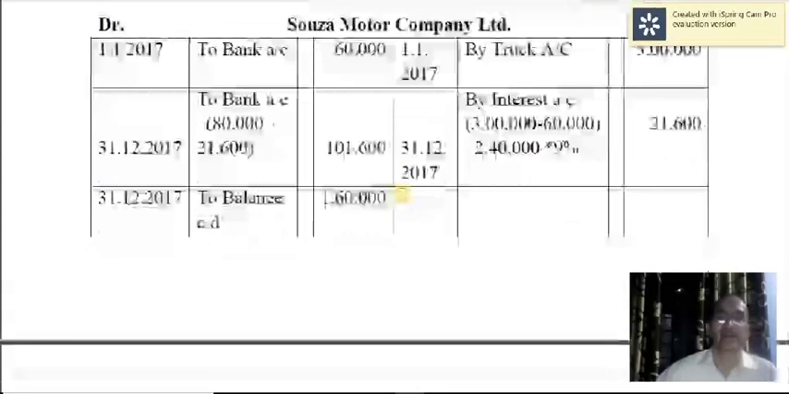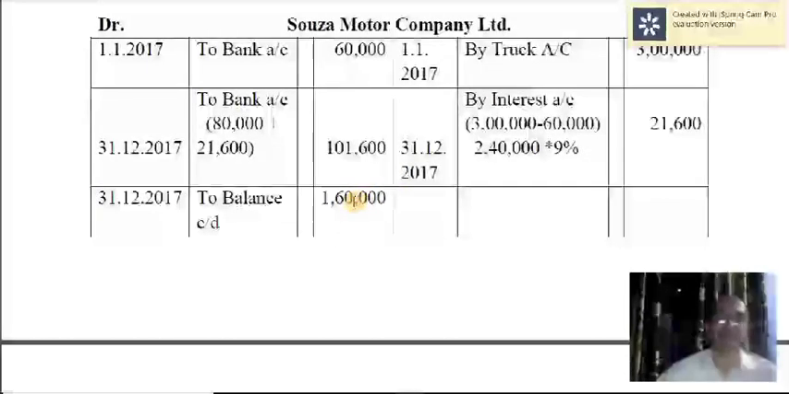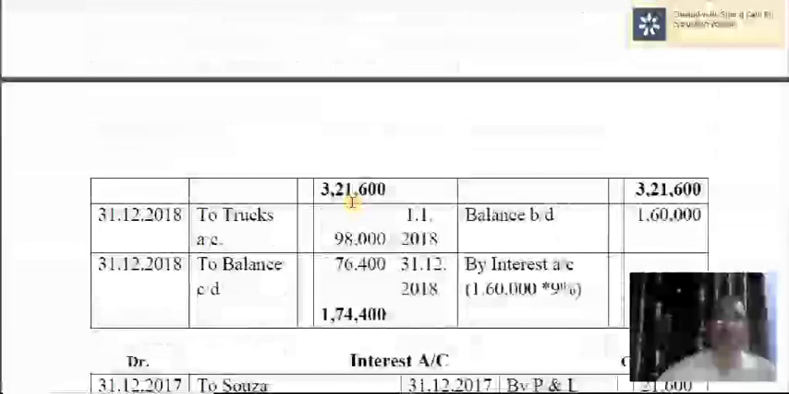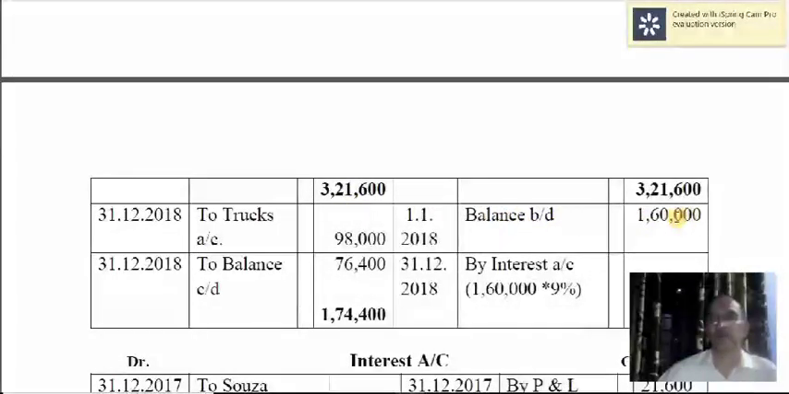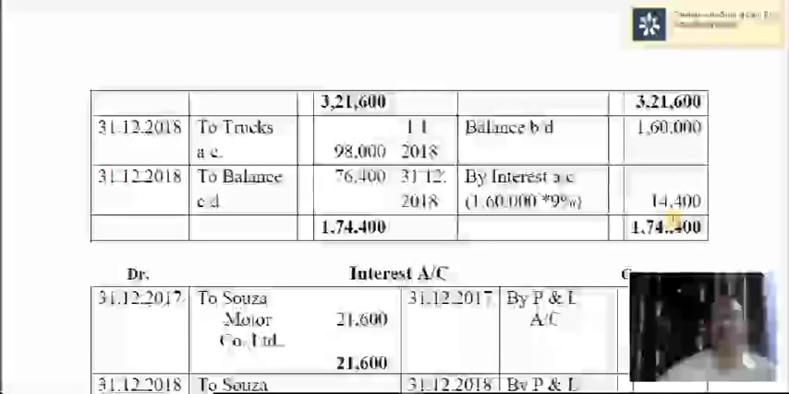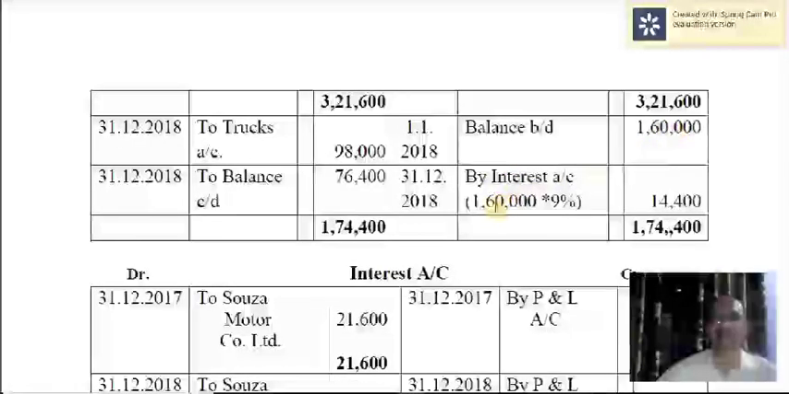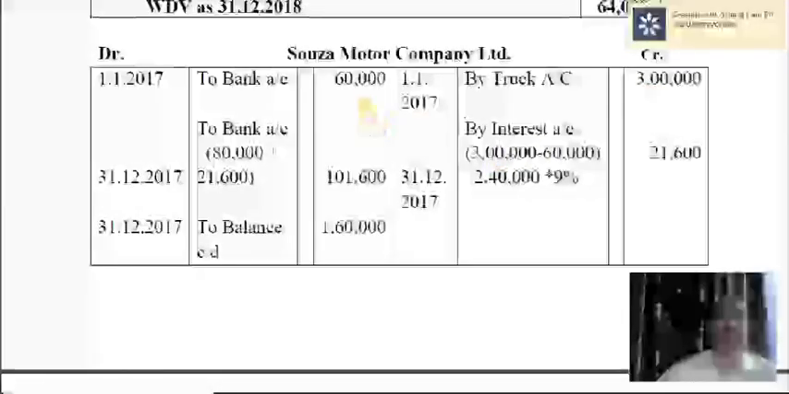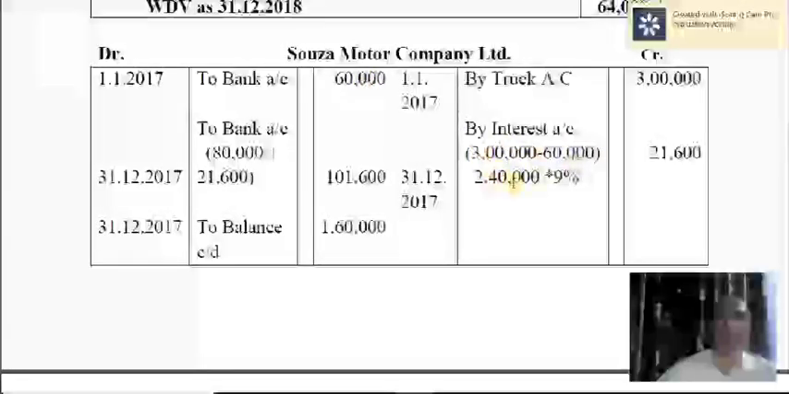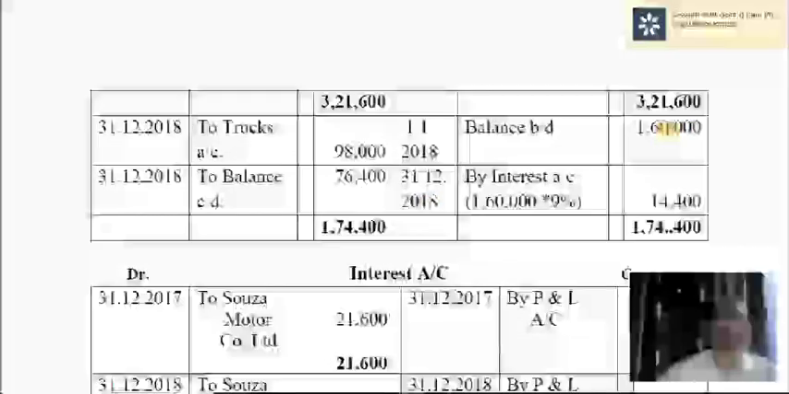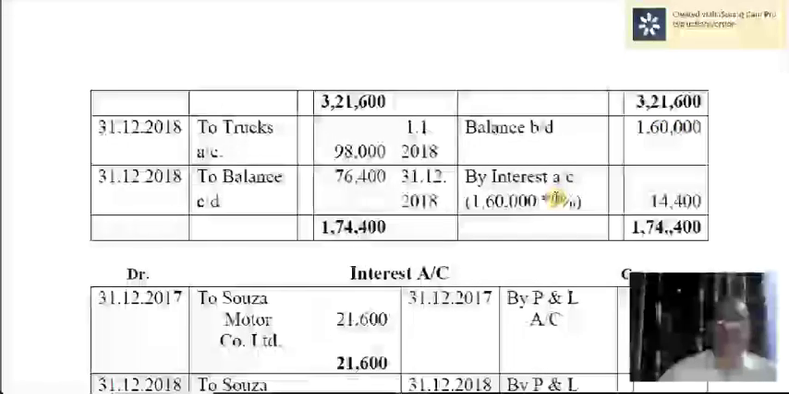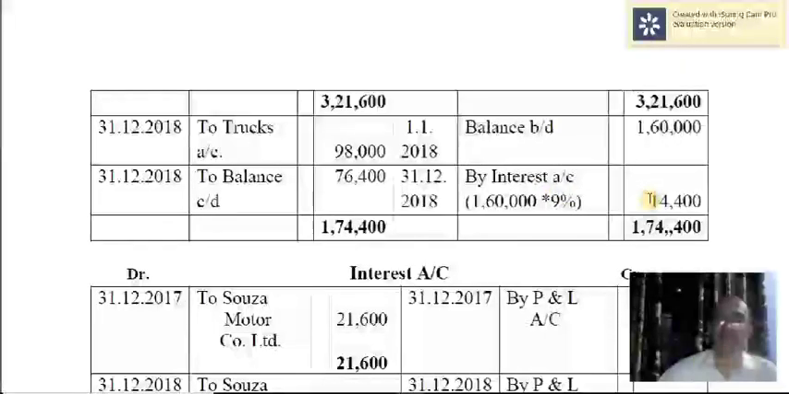Then you have to balance the account. Balance is 1,60,000, and that will be brought down at the beginning of the next year. Then interest calculation is very simple: on this value only, 1,60,000 into 9%. But in the first year there is a down payment, so from the value of the asset, that is 3 lakh, you have to deduct the down payment, and on the remaining value you calculate the interest. But from the second year onwards, it is on the opening balance. So 1,60,000 into 9%, you will get 14,400.